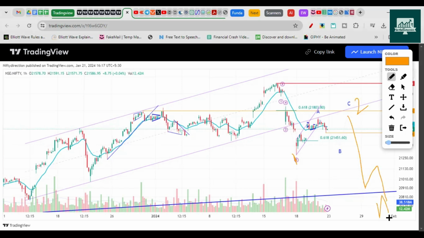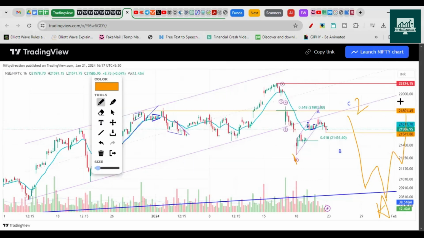Then we can complete wave A here. Okay, then we'll have another pullback as wave B, right? And then we'll have a larger drop towards 19,420 or even 20,000, right? So this is the way Nifty can move.